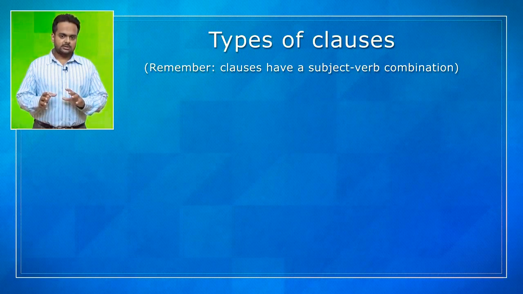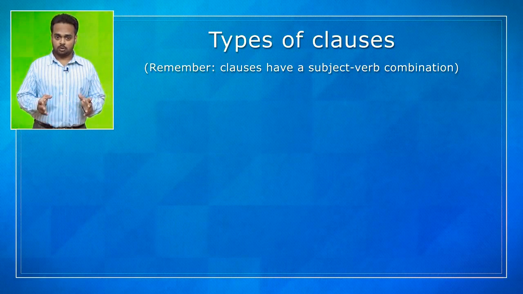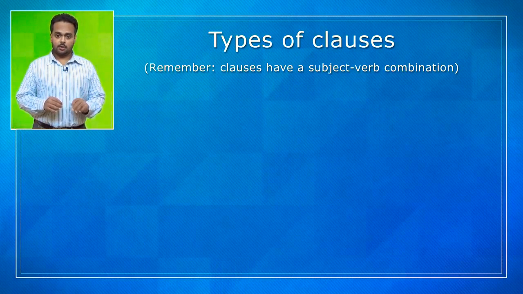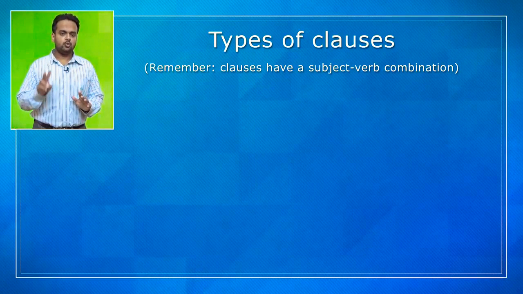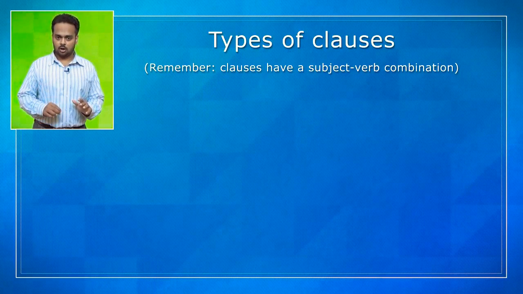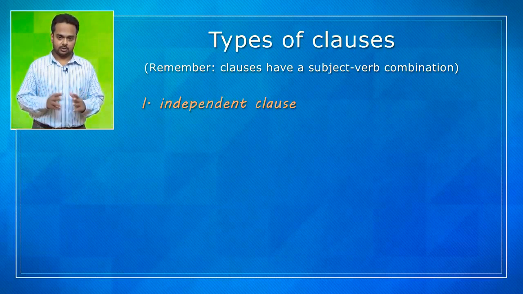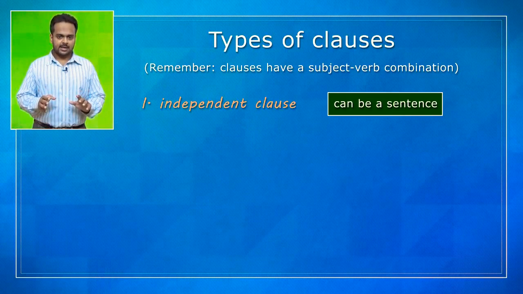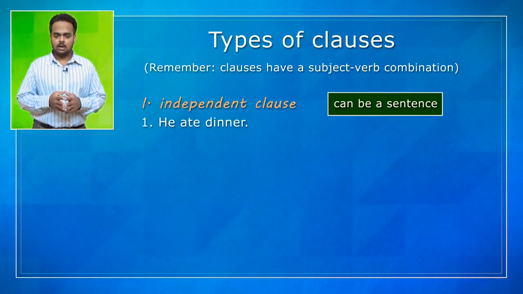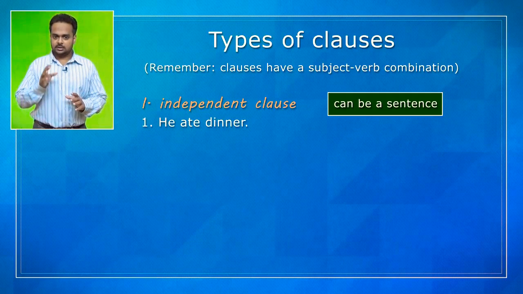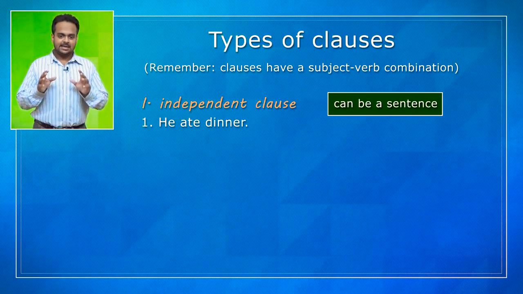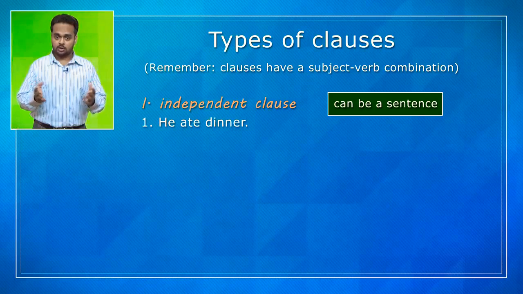Like I said, a clause is just like a phrase. It's a group of words. But a clause has a subject-verb combination. Now in English, there are many different kinds of clauses. But the two most important that you need to know about are independent and dependent clauses. Let's start with the independent clause. This is simply a clause that can stand alone as a sentence. For example, he ate dinner. This is a clause because it has a subject, he, and a verb, ate, past tense of eat. And it's independent because it can be a sentence on its own.